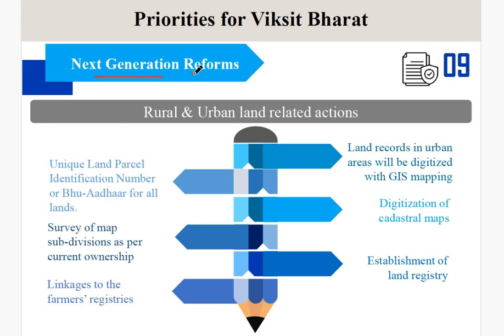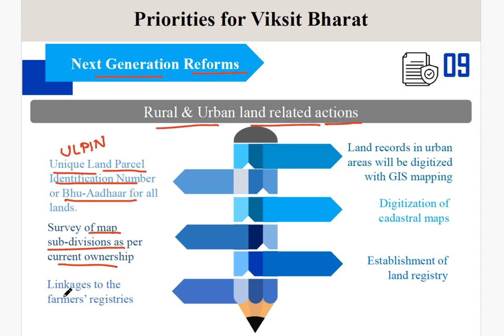Next we see the next generation reforms which are related to rural and urban land related actions. The unique land parcel identification number, the ULPIN, along with Bhu Aadhaar will be set up for all the lands. This will help in surveying, etc. Next, survey of map subdivisions as per the current ownership will be done. There is already a scheme which is undergoing, known as the Swamitva scheme, which is going on for land related survey.